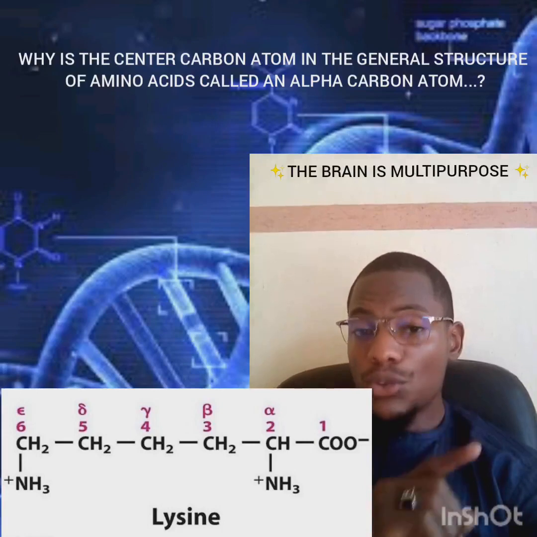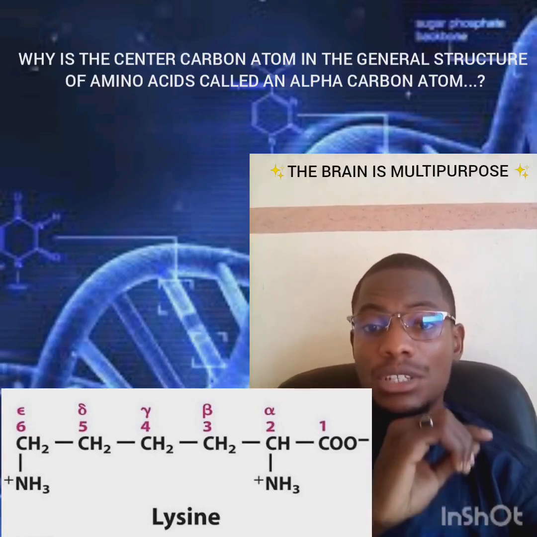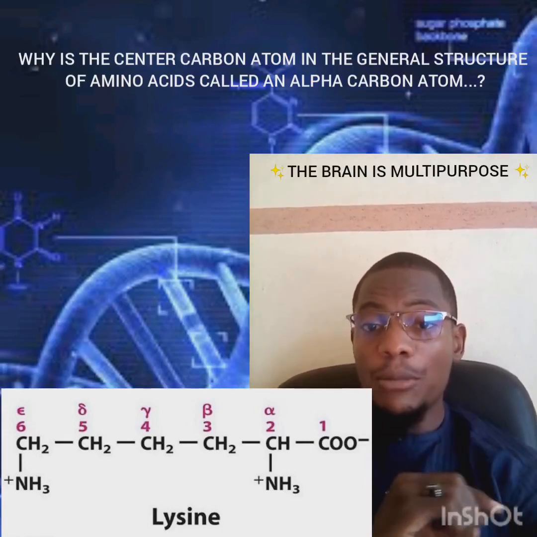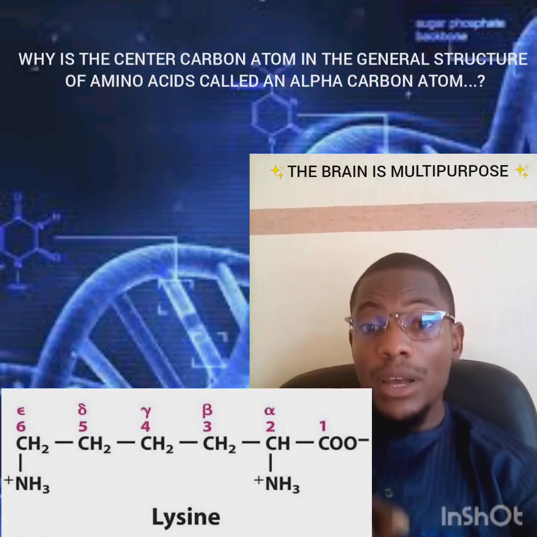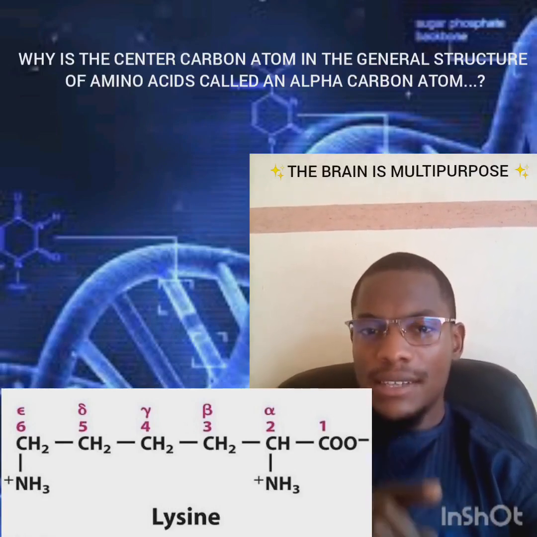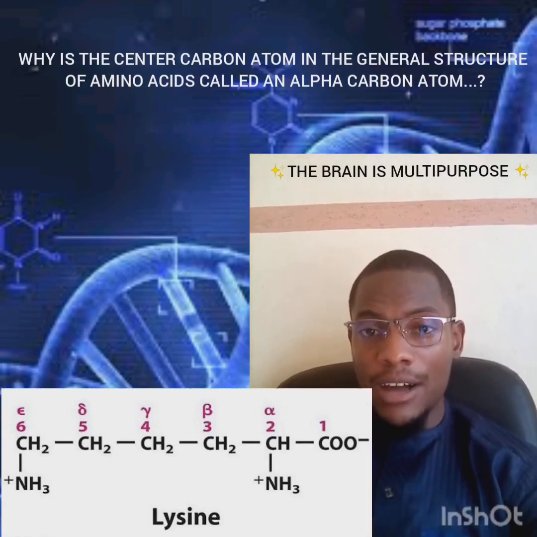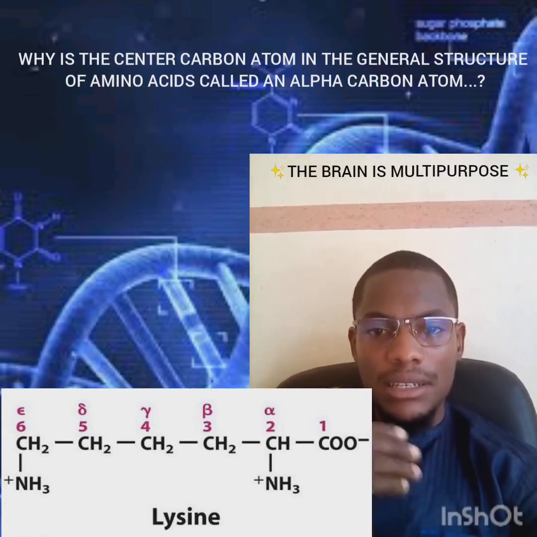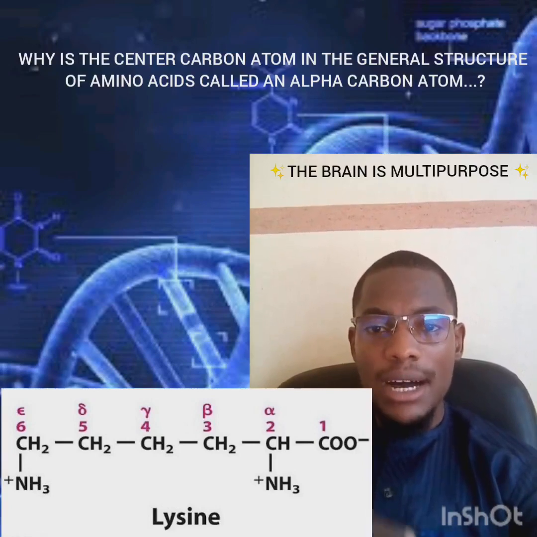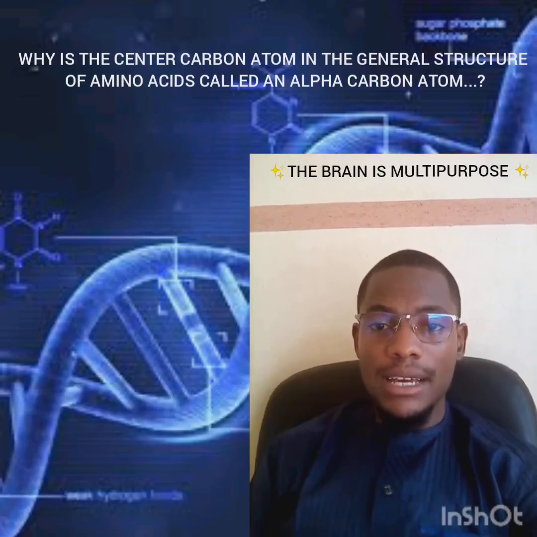So when we exclude carbon number 1, which bears the carboxylic acid group, the subsequent carbon atom you see is the center carbon atom, and we give it the name alpha carbon atom. Continuing, the next will be beta, gamma, up to the last carbon atom.